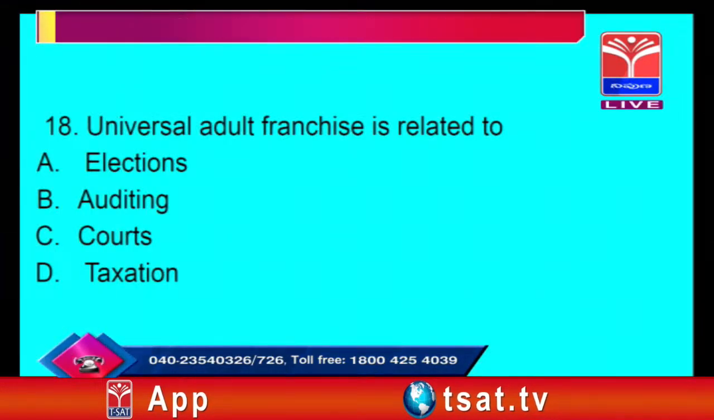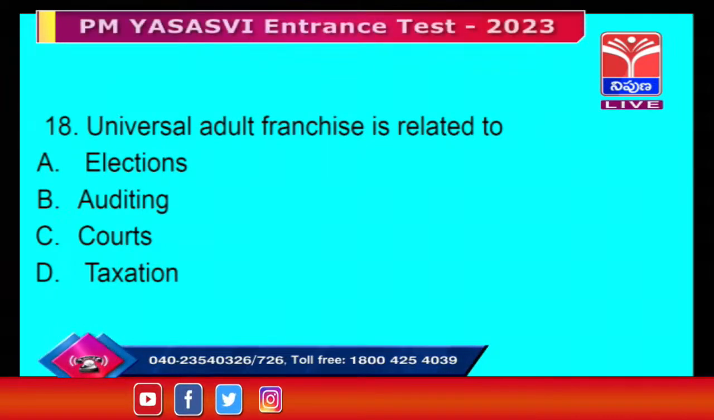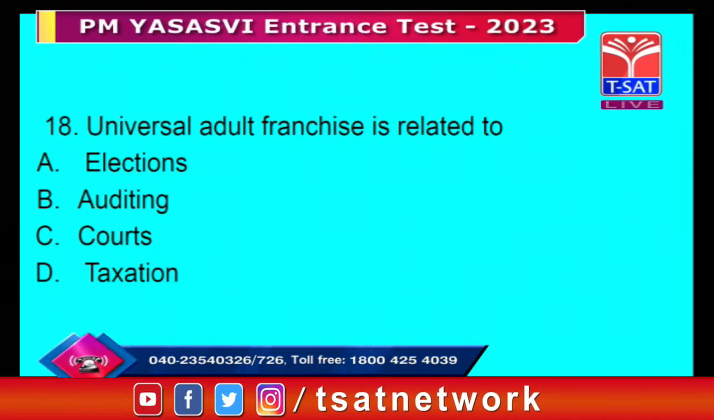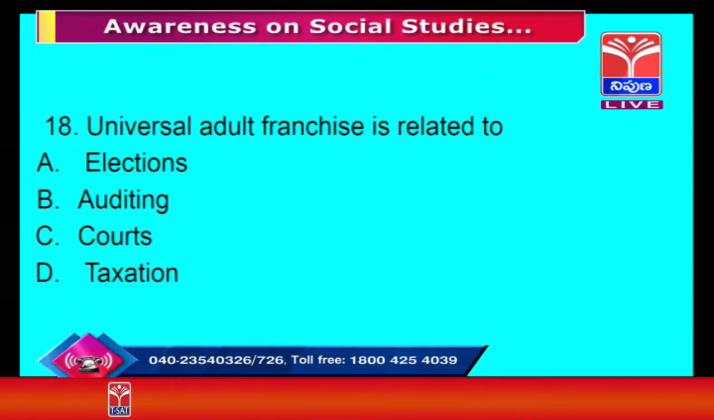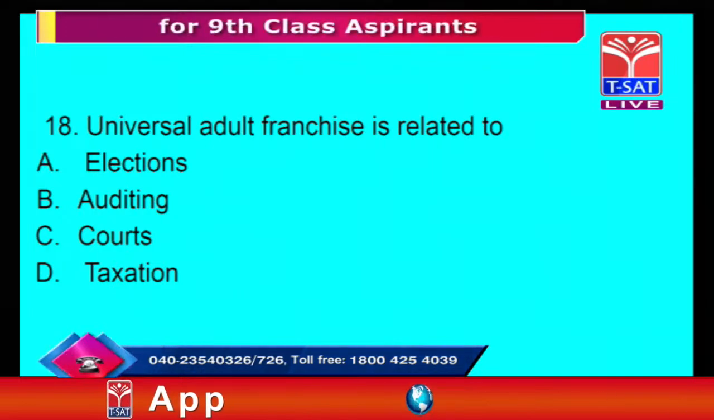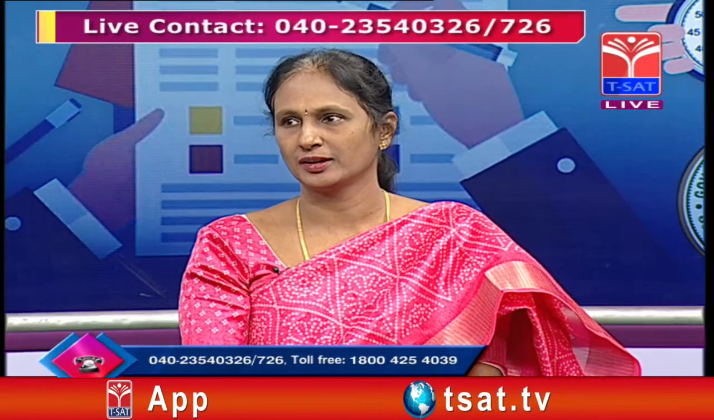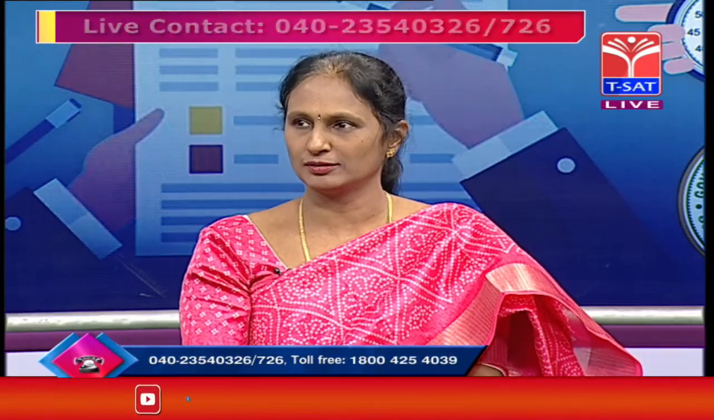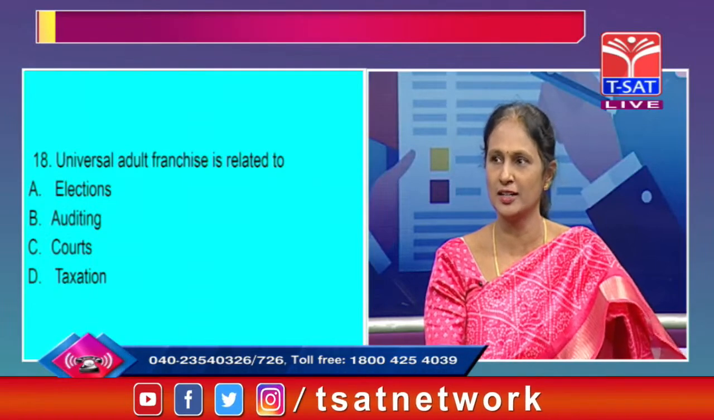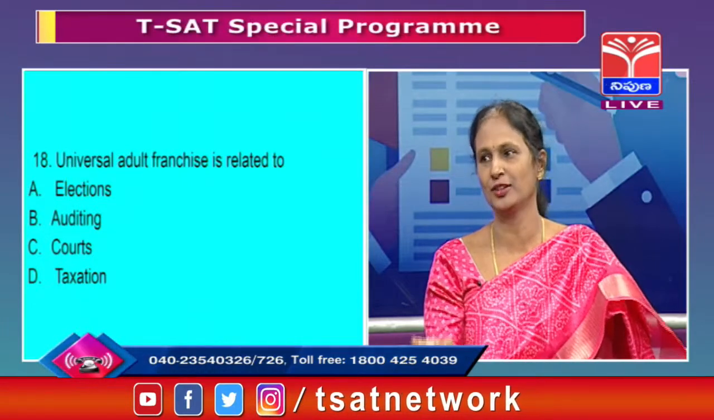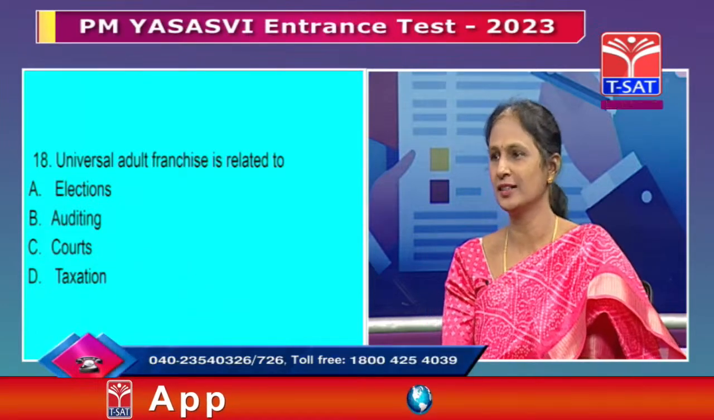Universal adult franchise is related to. Here the four options are given: elections, auditing, courts, taxation. To answer this question, you should understand what universal adult franchise is. Universal means to all, without any differences on the basis of caste, community, creed, language, religion, sex, all that. Adult means those who have attained 18 years.